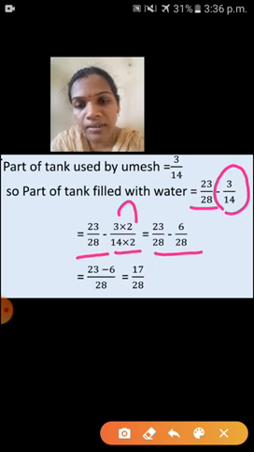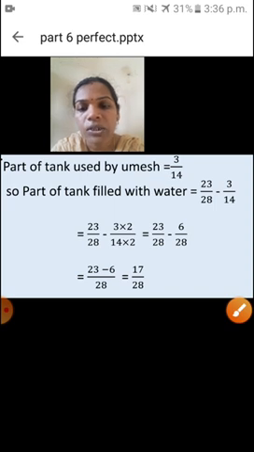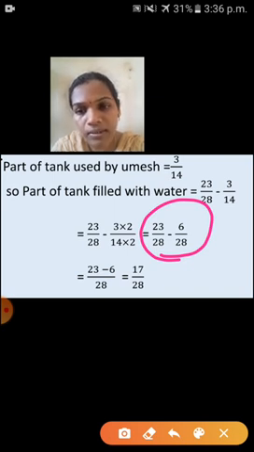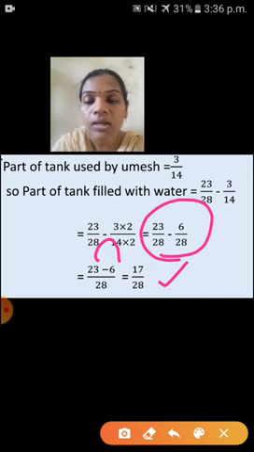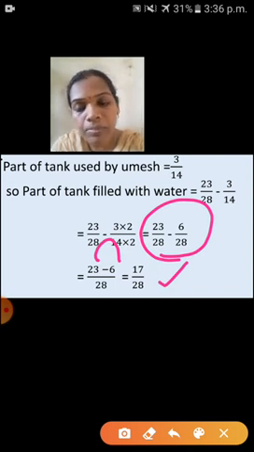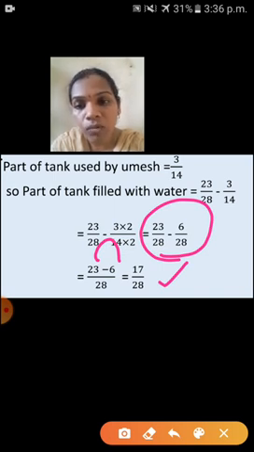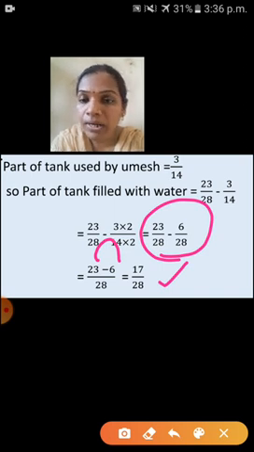Understood, children? Yes. Now you got a like fraction. So next step is what? You have to subtract. 23 minus 6 upon 28 is equal to 17 upon 28. We are subtracting this 6 from this 23. What is your answer? 17 upon 28. Okay. So see, total amount of water in the tank is what? 17 upon 28. But your question is what?